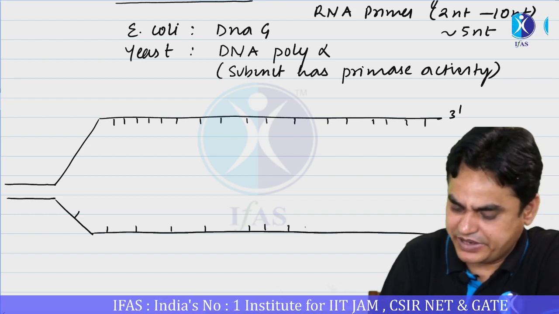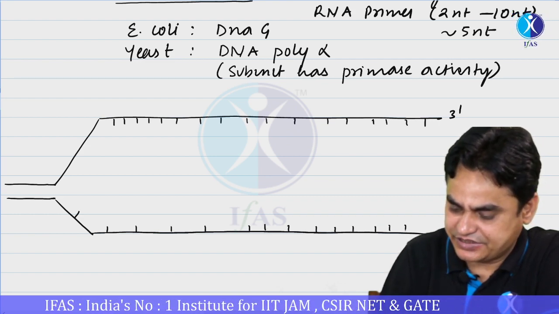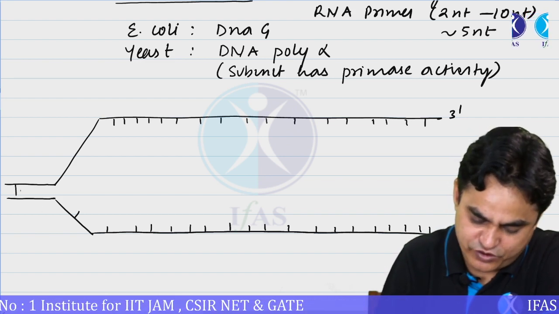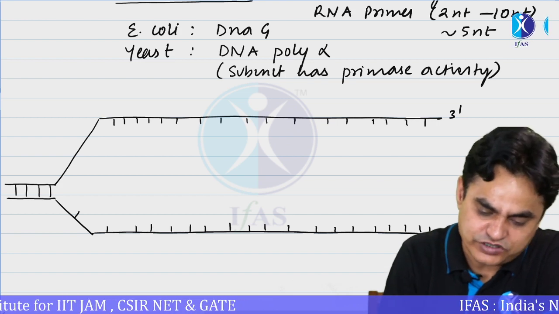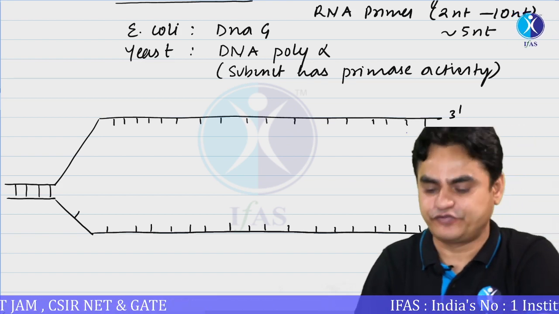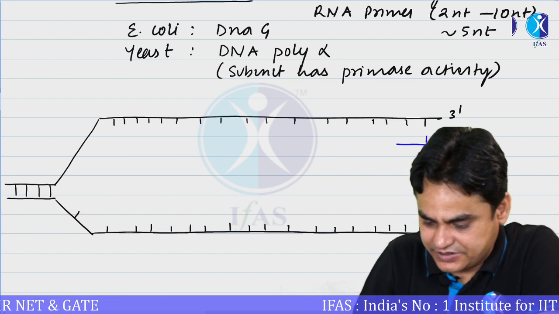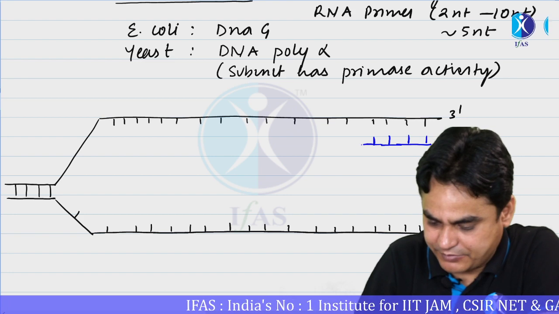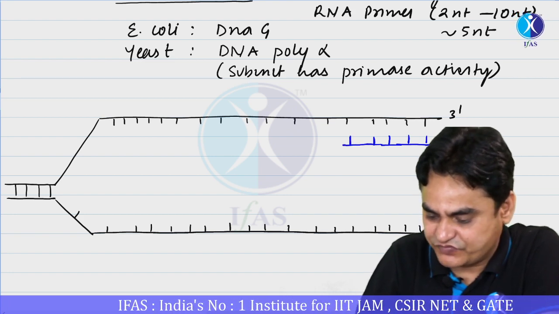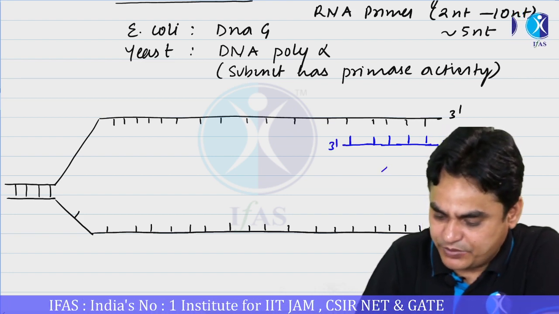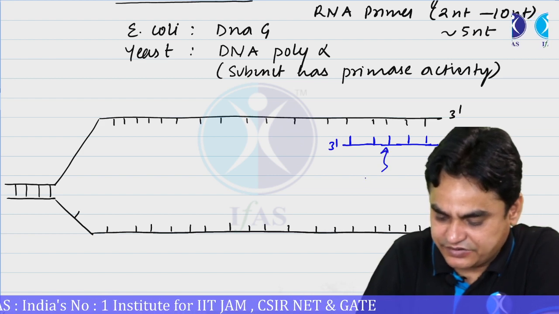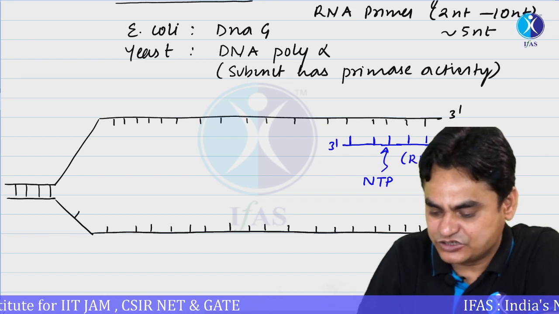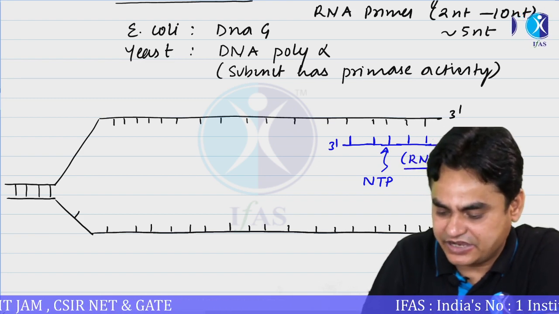No DNA polymerase can initiate the replication from the ends. First few nucleotides, they are added by a primase. This is 5 prime to 3 prime. And another important thing is that here you utilize NTP. That is, this is an RNA. Instead of dNTP, you are using an NTP.